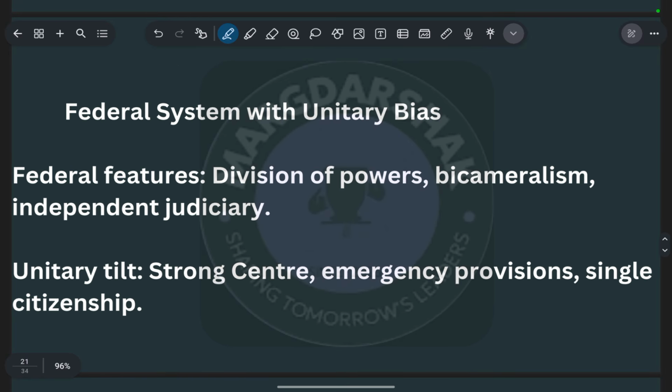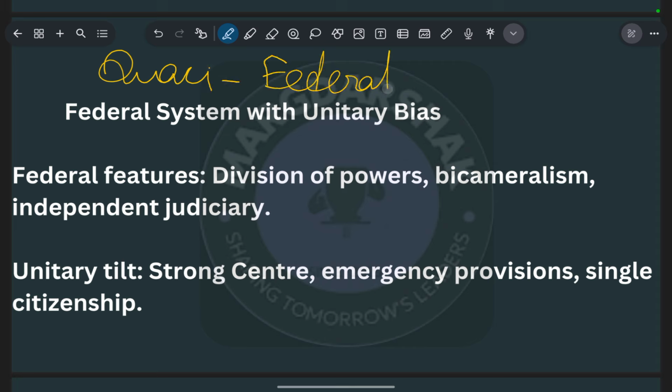Let's move towards the next thing, that is the federal system with a unitary bias. You can say the quasi-federal system. So India definitely has federal features such as the division of powers: powers are divided between the center and state, as well as with some powers given to the local or grassroots government.